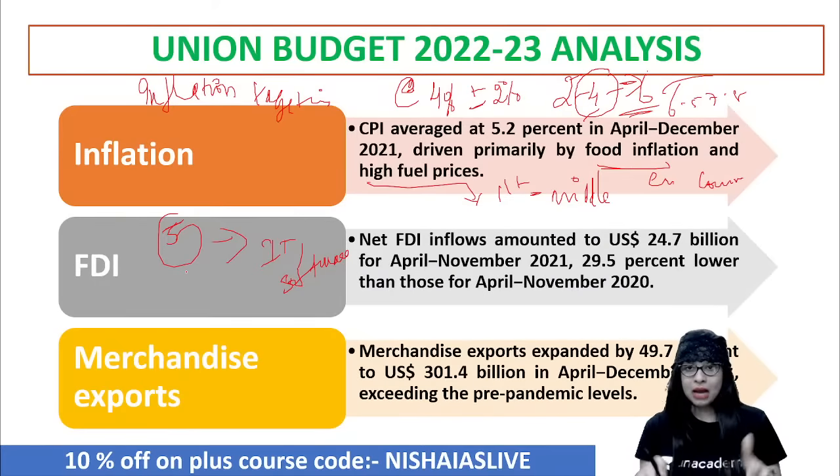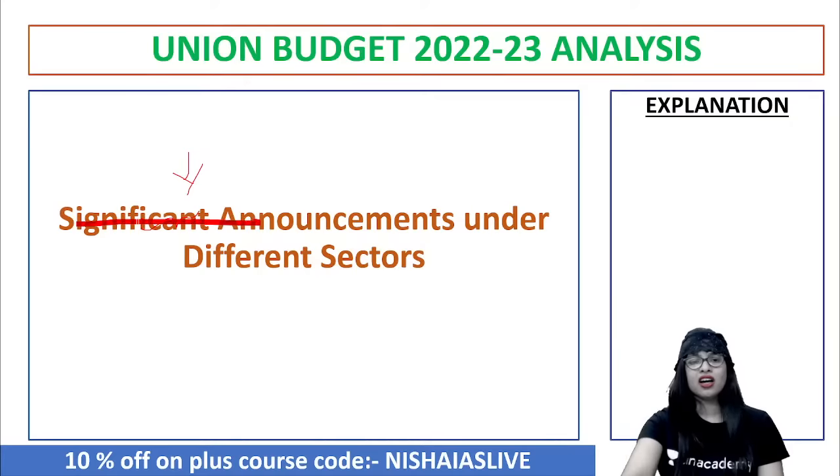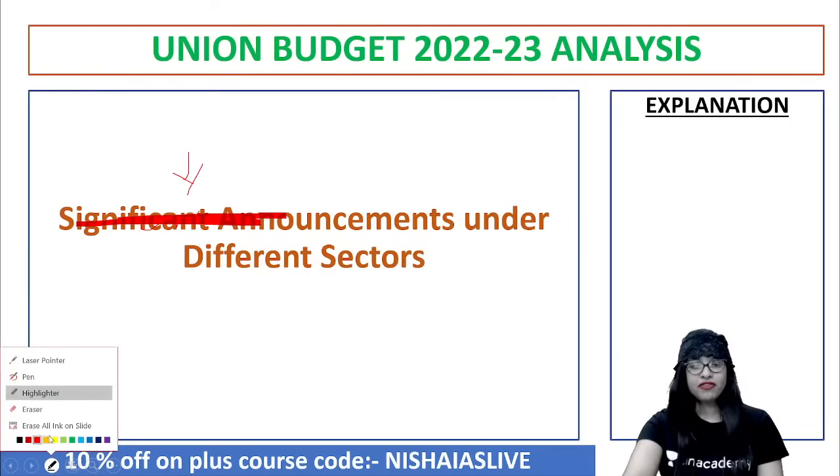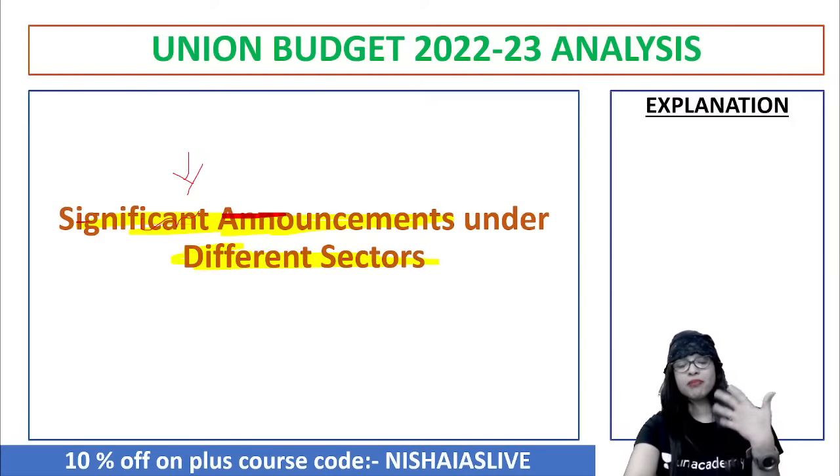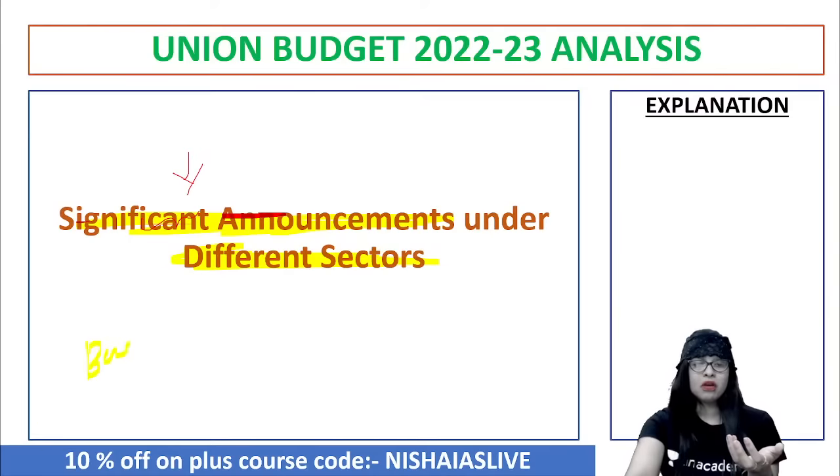Now, the next important heading which you need to really understand in the budget of 2022-23 is the important or significant announcements under different sectors. Because some of the announcements may benefit some sectors, and some may not, when you really analyze them in depth with regard to the people, the laborers, or the common man out there. So let's quickly have a look into it. But mostly all of the announcements are actually benefiting. I can never say it is not benefiting. So let's quickly look into the significant announcements in different sectors in the budget of our country. Clear?